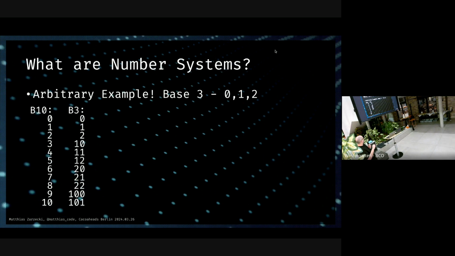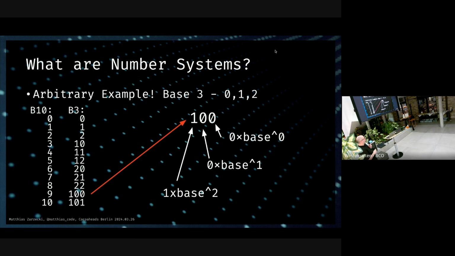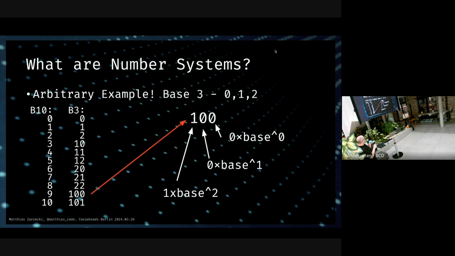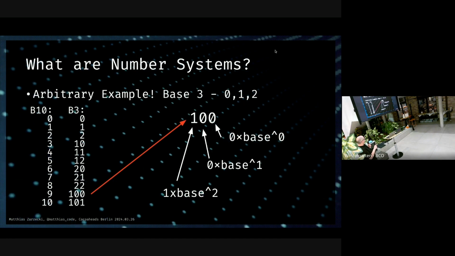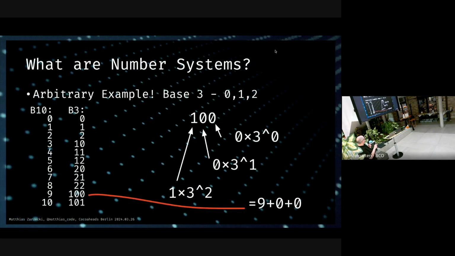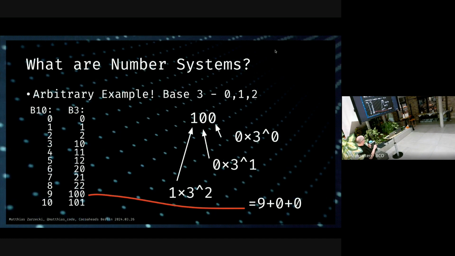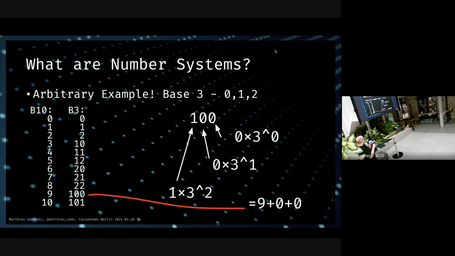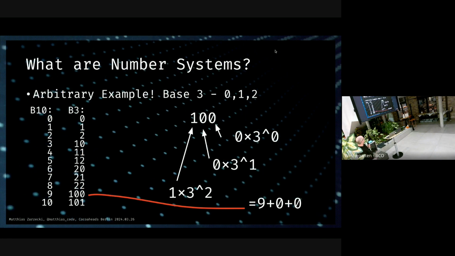Let's just go through the rest here. And we can also calculate this back again with the formula I just showed you. So 9 in base 10 is 100 in base 3. And we can calculate this back saying, okay, this is 1 times the base to the power of 2, this is 0 times the base to the power of 1, and this is 0 times the base to the power of 0, which comes out to 9 plus 0 plus 0. Hey, check it out. This thing here in base 3 is this thing here in base 10. I think this is pretty sweet.